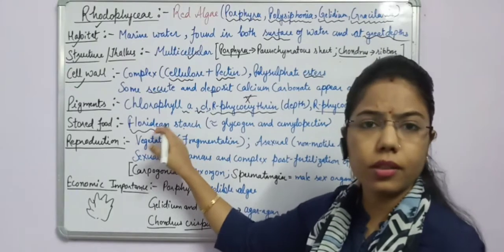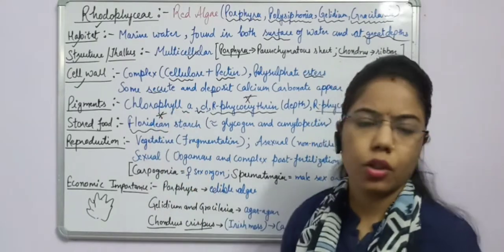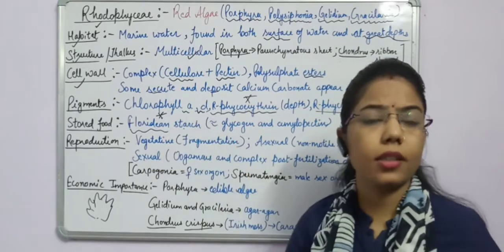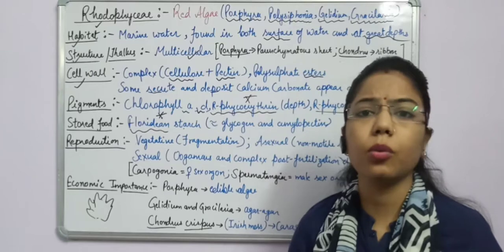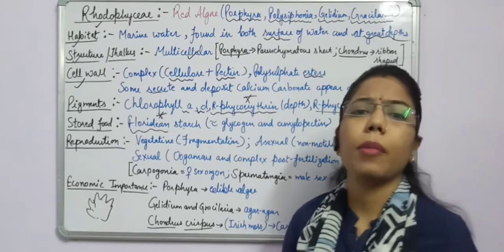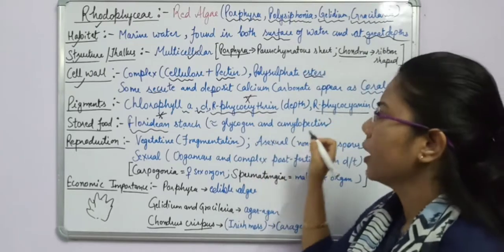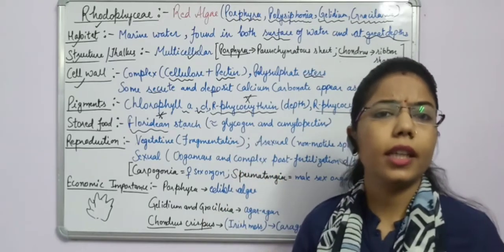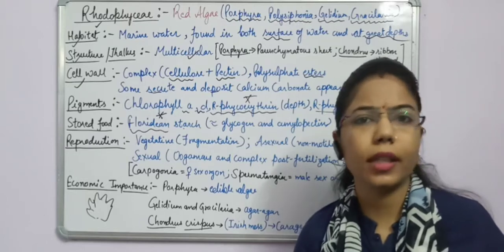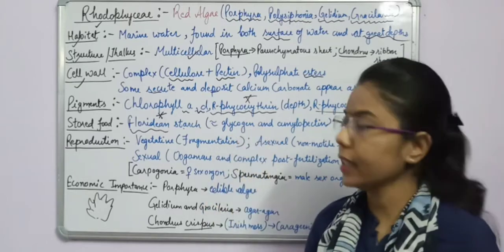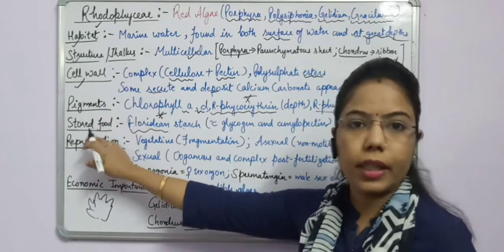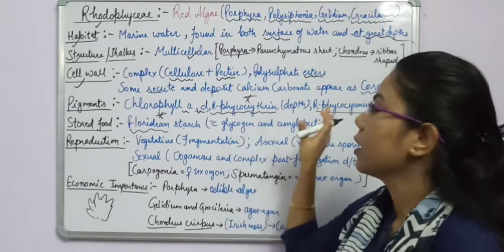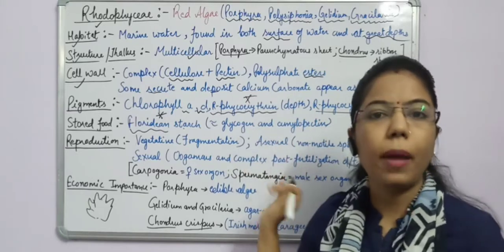And this Floridian starch resembles glycogen as well as amylopectin, and both are types of starch. So glycogen is what? We have done that in case of animals, the stored food material is glycogen. So we can say that the stored food material of the Rhodophyceae is Floridian starch, and it resembles glycogen as well as amylopectin.